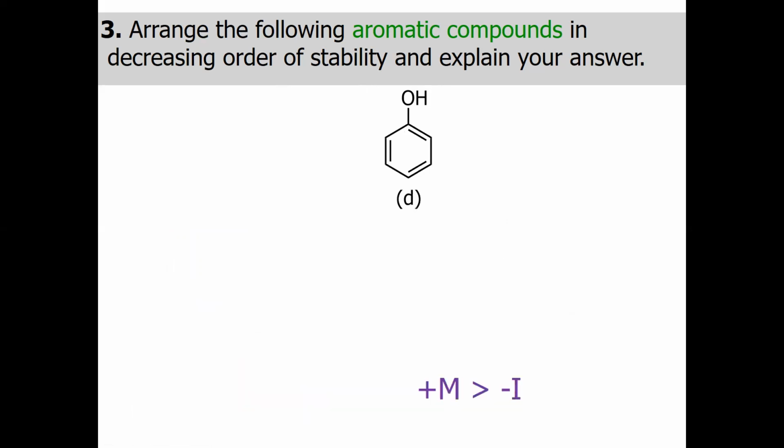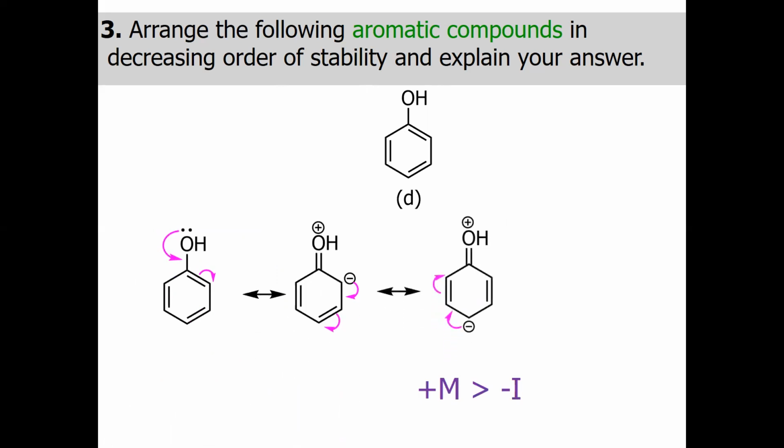Okay, the last one, same, the phenol. The phenol group is basically electron donating group. The hydroxy is the electron donating group. OH is donating the electron to the benzene ring like in this way.